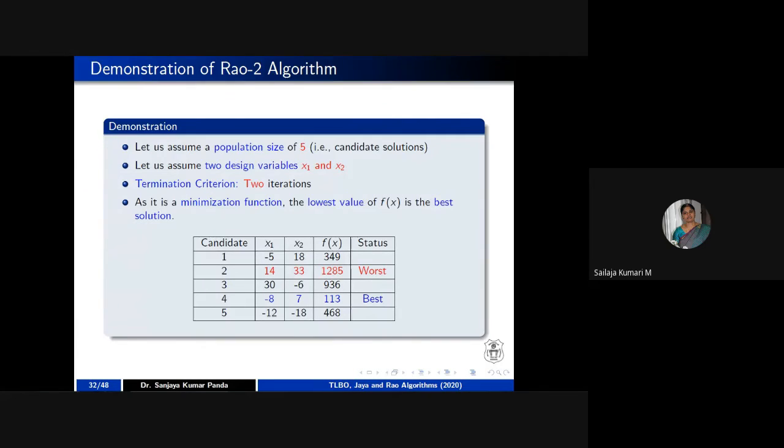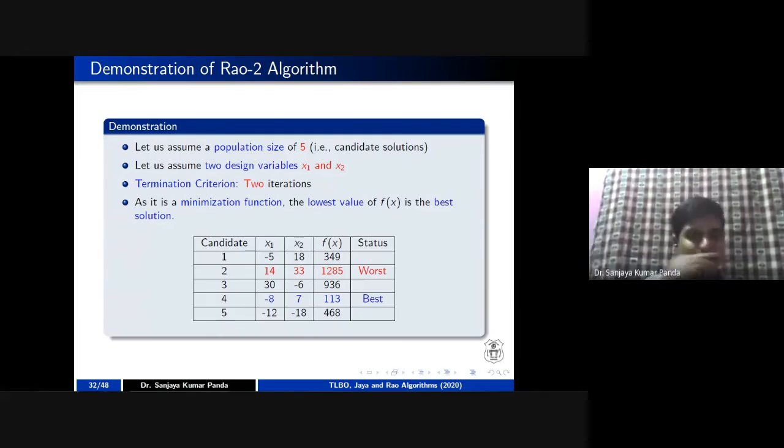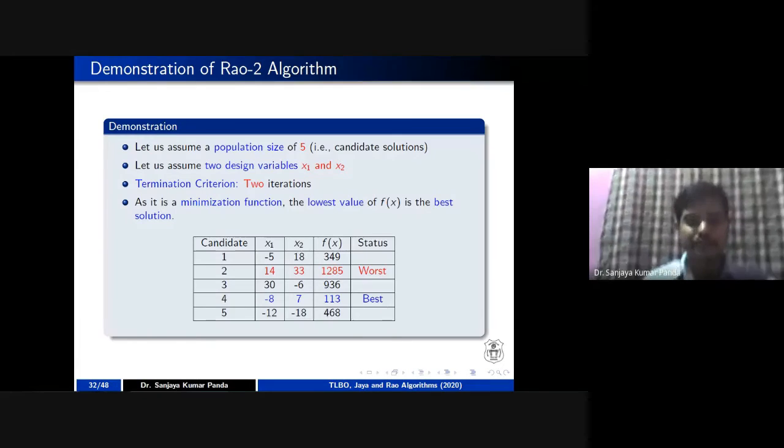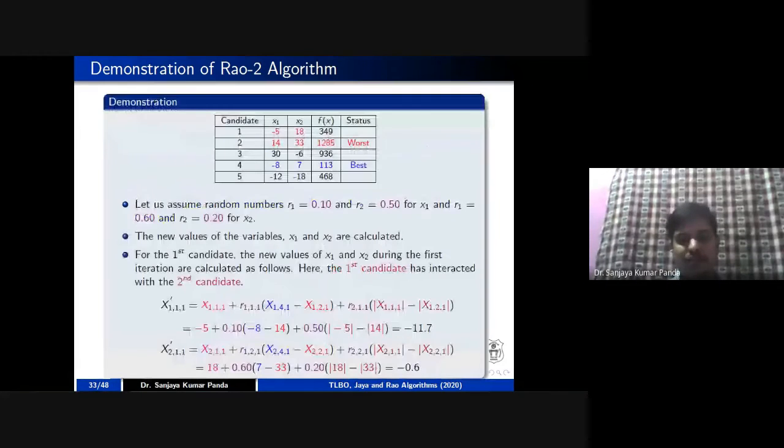Okay. So in the second algorithm, that is the Rao-2 algorithm, we are taking the same population size, same design variables, same termination condition, and same f of x, right? In fact, this slide is the same as your Rao-1 algorithm's first slide. Here the formula is a little bit changed. In addition to the first one, you have seen that in the TLBO learning phase we are doing pairing. This part is the same as your Rao-1 algorithm.